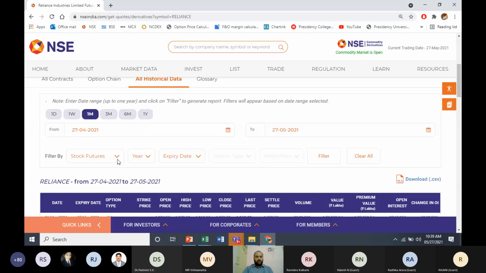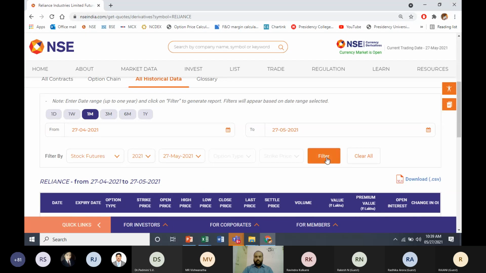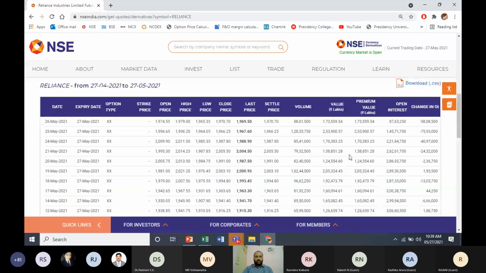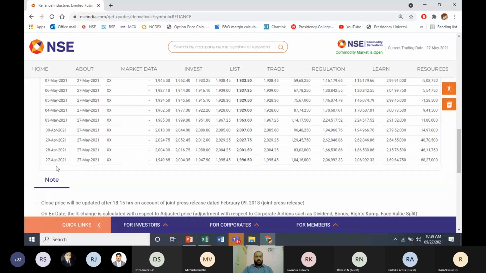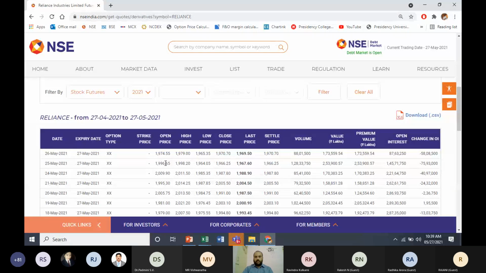For the same May contract, stock futures, the year of expiry is 2021. You need to specify which expiry you want, whether May expiry, April, May, June, or July. These are the 4 contracts which are available. Let us take it for May expiry itself. Filter. If you click on filter, you're going to get this data here. Here, you got the May futures contract details from April 27th till May 26th, till yesterday.